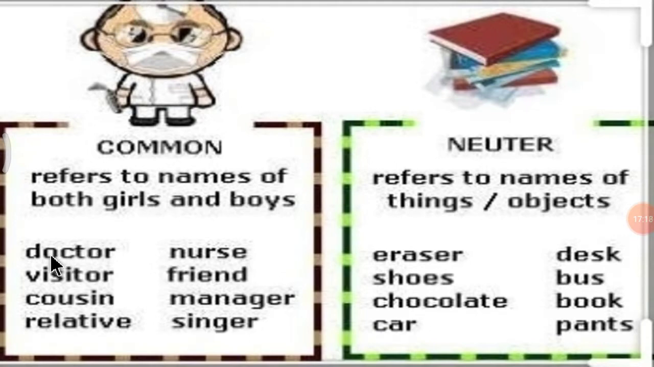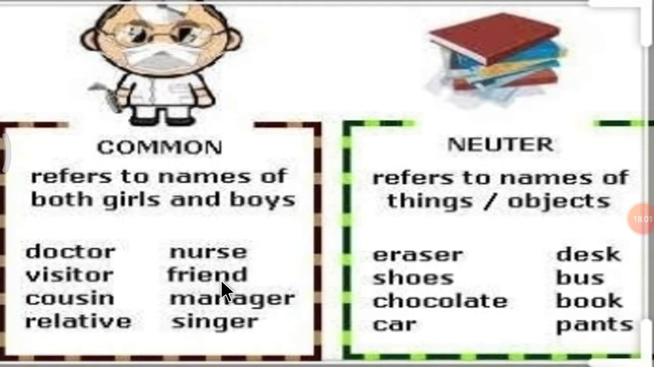Let's see examples. Doctor. So doctor can be a girl or a boy, right? Then visitor. Visitor also can be a boy or a girl. Then cousin. Cousin also can be a boy or a girl. Then relative. Relative also can be a boy or a girl. Then nurse. Nurse also can be a girl or a boy.